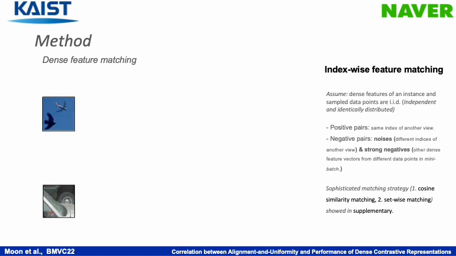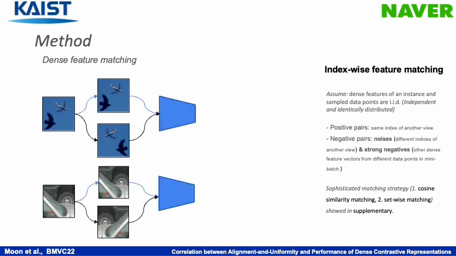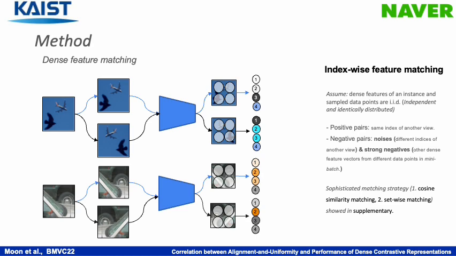One issue in dense contrastive learning is finding the appropriate features to form positive pairs. The key to matching dense features is that positive pairs must share information while negative pairs must repel each other. We address this issue with a spatially grounded index-wise dense feature matching based on the assumption that dense features of an instance and sample data points are IID.